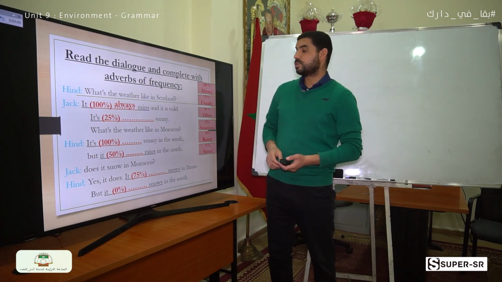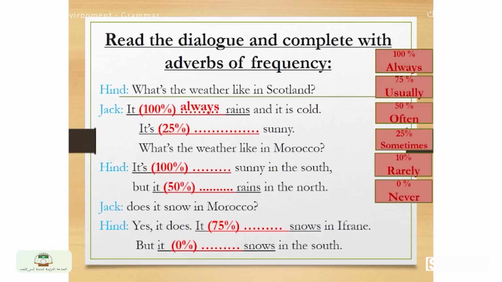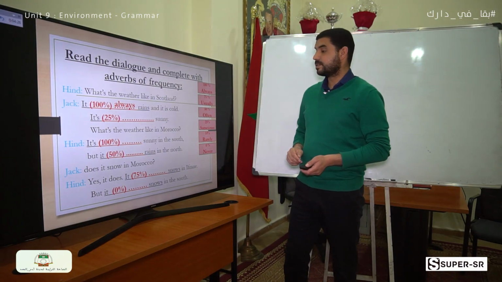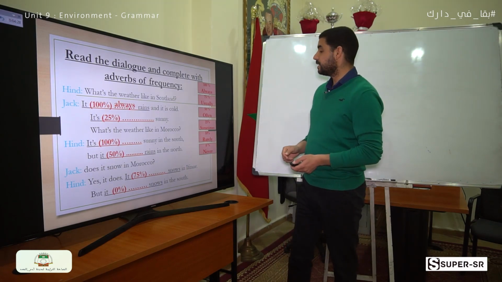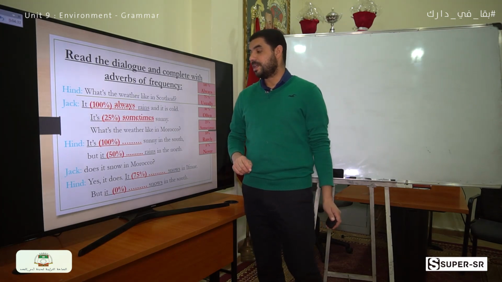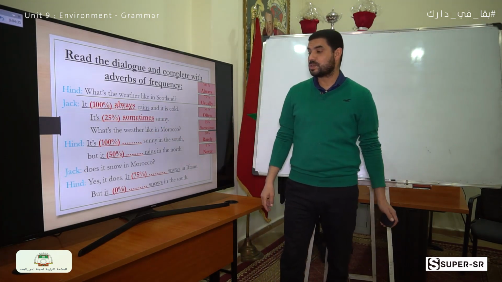What's the weather like in Scotland? Jack: It always rains and it is cold. It always rains and it is cold. It's 25% sunny. What is the equivalent adverb of frequency? Yes, it's sometimes. So here we use sometimes. It's sometimes sunny.